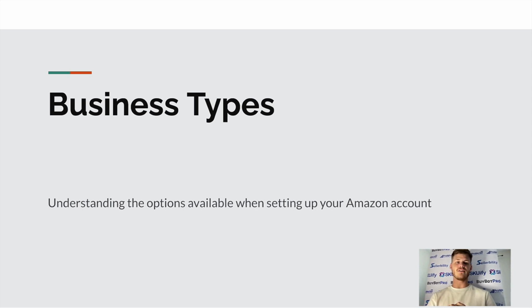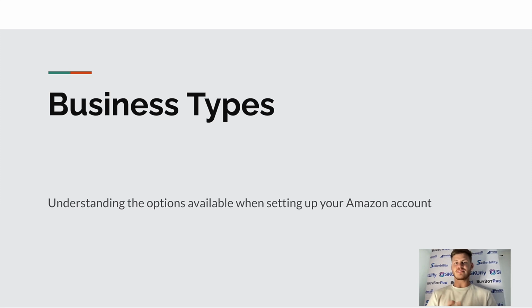So today I thought it'd be really useful to talk about the different business types, right? Because this is something that you are asked when you sign up to an Amazon Seller Central account. Perhaps you already have set up an account and you've started selling, but you wondered what all of those options actually were. What do they mean? And if you are just getting signed up to Amazon and you're stuck on that part, then this is exactly what everything means in that list.